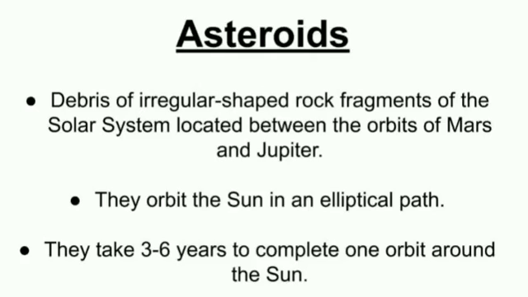So sometimes we find confusion whether these are planets or asteroids, but as they are fragmented and irregular in shape, we come to know that these are asteroids and they are generally found between the orbit of Mars and Jupiter. They take 3 to 6 years to complete one orbit around the Sun.